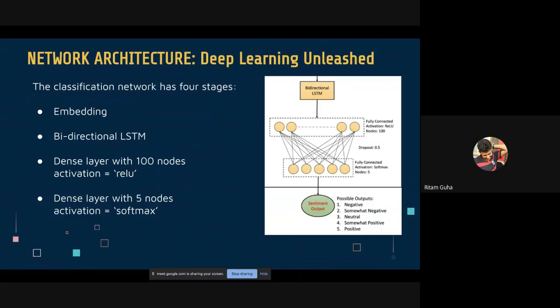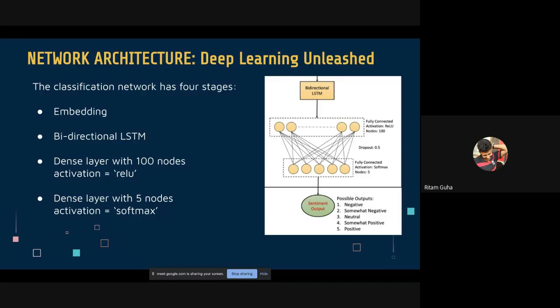Now I'm going to discuss the network architecture which we have used in this project. We have utilized the power of deep learning to properly classify the sentiments from the movie reviews. Our classification network consists of 4 main components: an embedding layer, followed by a bidirectional long short-term memory network. Then there is a dense layer having 100 nodes and ReLU as the activation function. Finally, there is another dense layer with 5 nodes corresponding to 5 possible sentiment outputs, having softmax as the activation function.